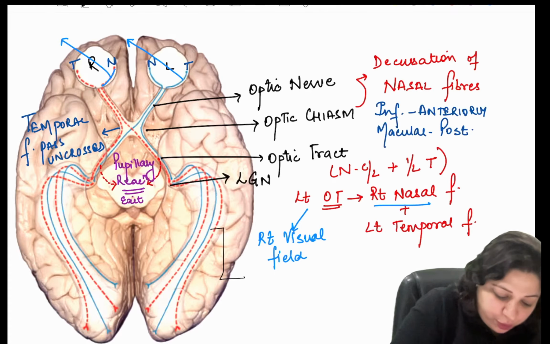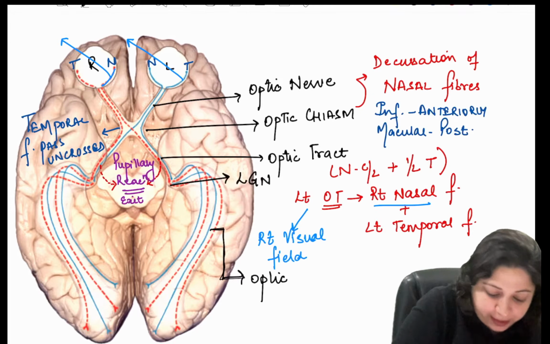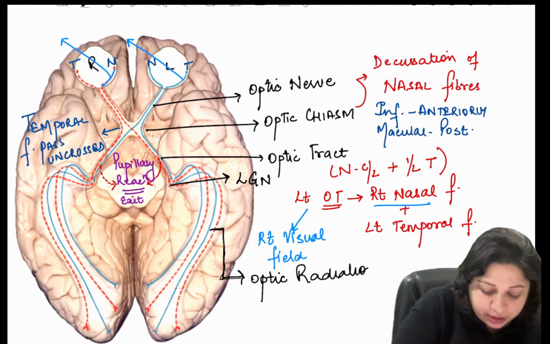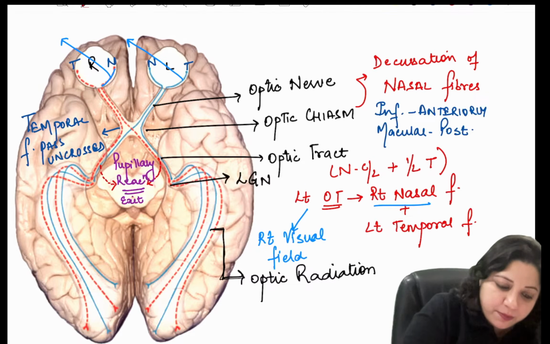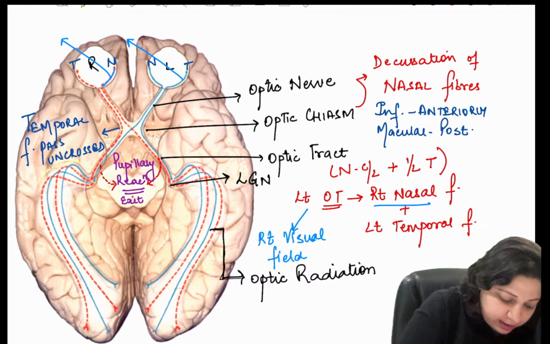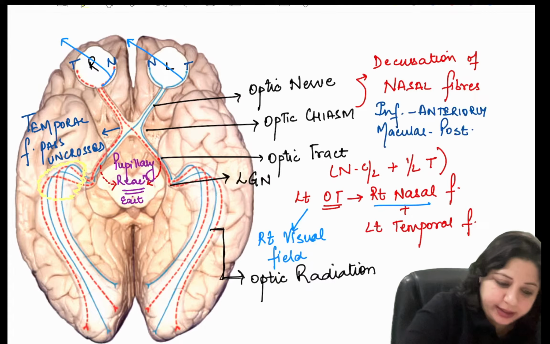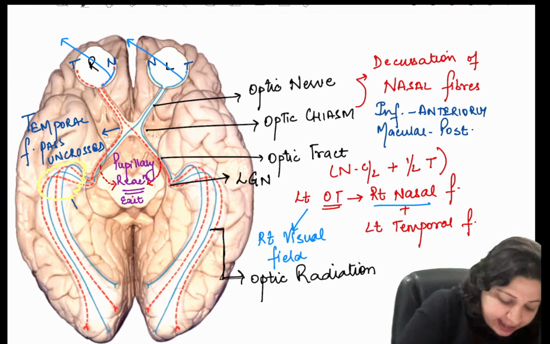They form what you call the optic radiation. But the important thing to remember here is that there is an important loop. The inferior fibers form a loop here which is called Meyer's loop.